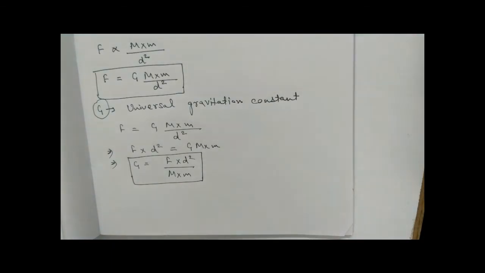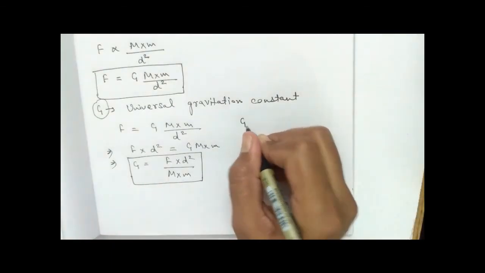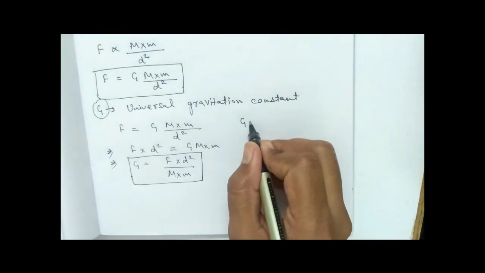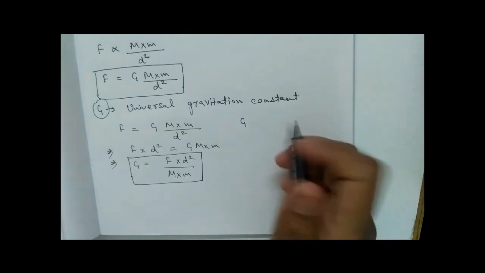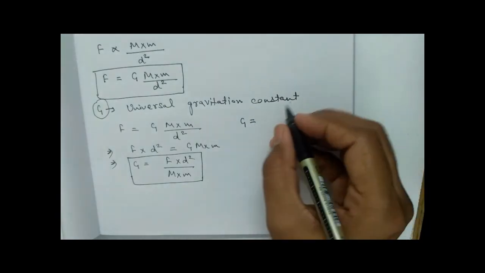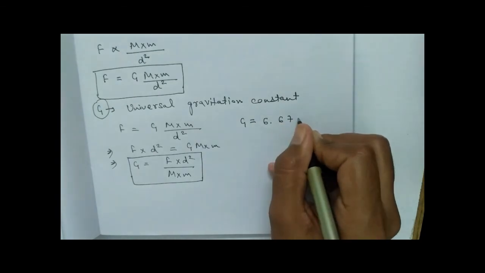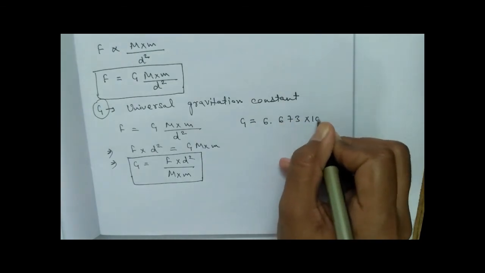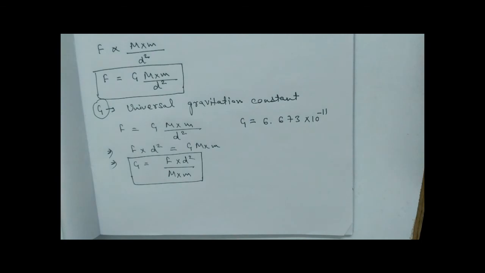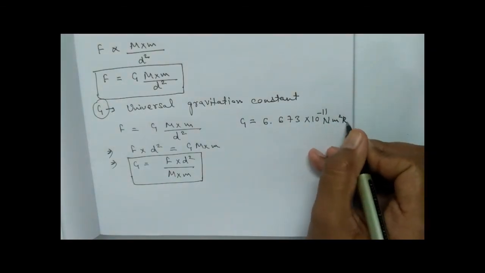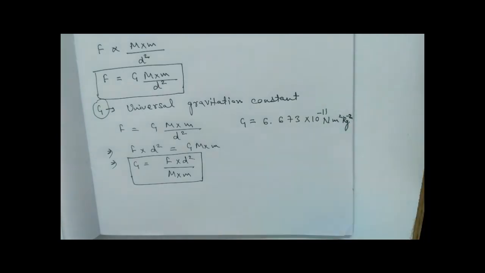One more thing, students, since G is a constant, it must have a constant value, isn't it? So it has a value of 6.673 into 10 to the power minus 11 Newton meter square kg to the power minus 2.